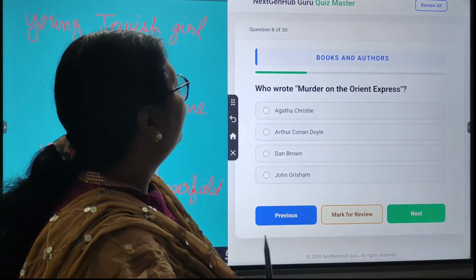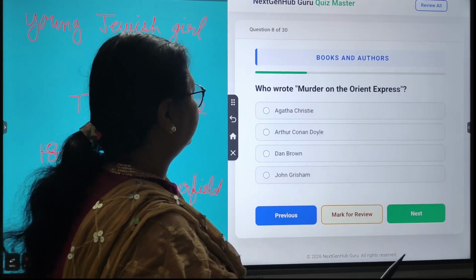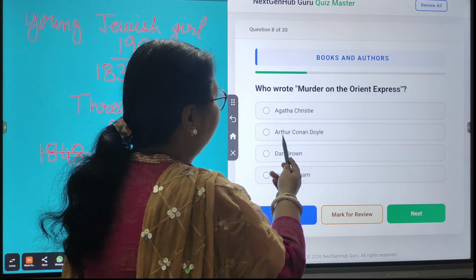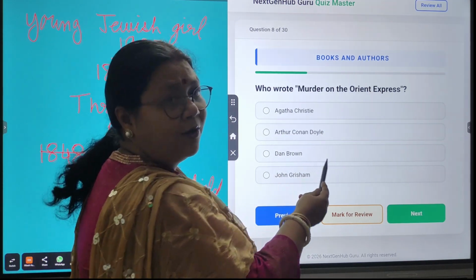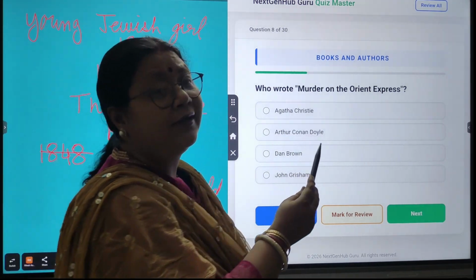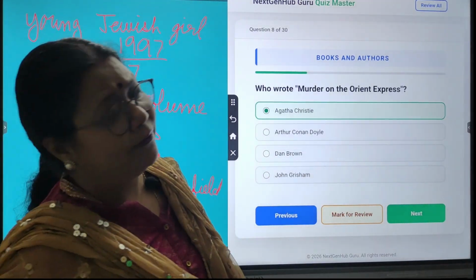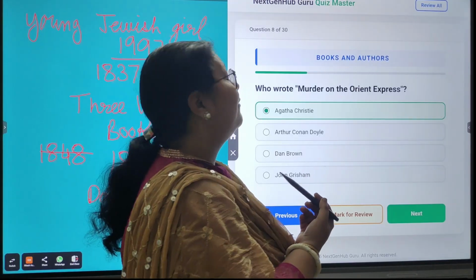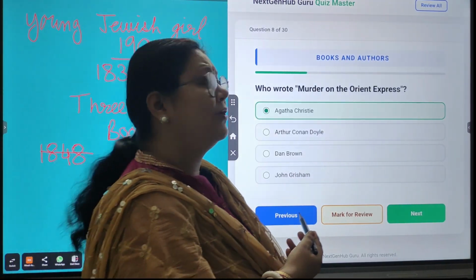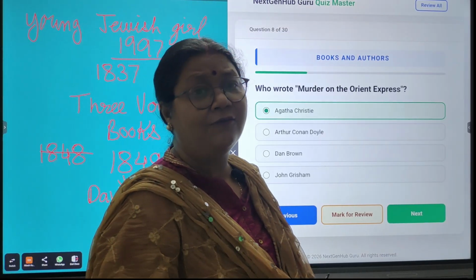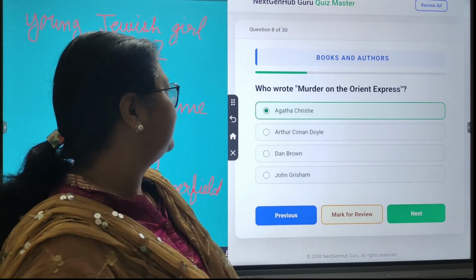Next question. Who wrote Murder on the Orient Express? And the options are Agatha Christie, Arthur Conan Doyle, Dan Brown, John Grisham. So the correct answer is Agatha Christie. Agatha Christie is known for her novels based on murder mystery, and she has written 66 detective novels and 14 short stories.